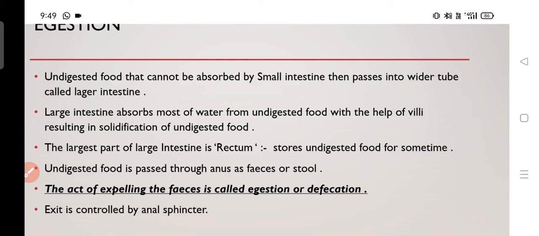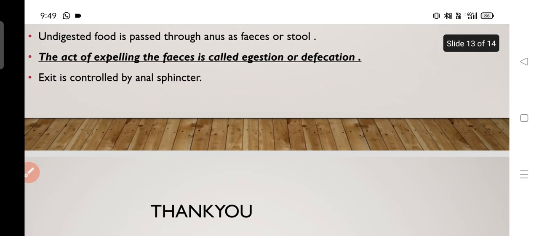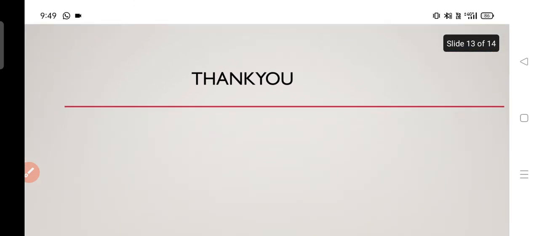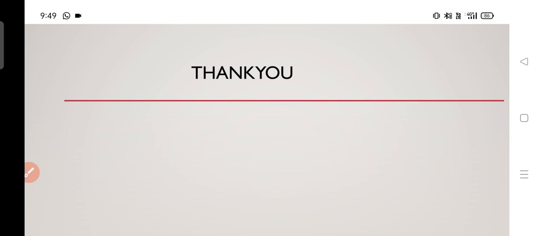The undigested food is stored here for some time. All the water is absorbed in the large intestine, and then when we feel the urge to pass stool, the undigested food is passed out in the form of feces, which is known as egestion or defecation. It is controlled by the anal sphincter. So here we have finished nutrition in human beings.